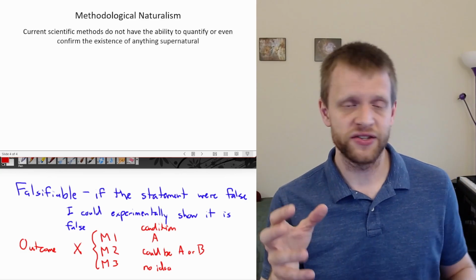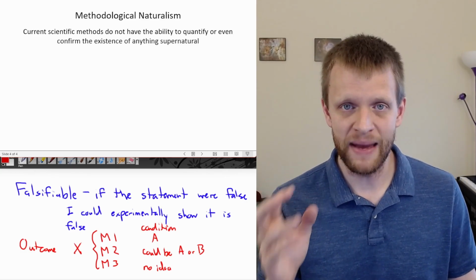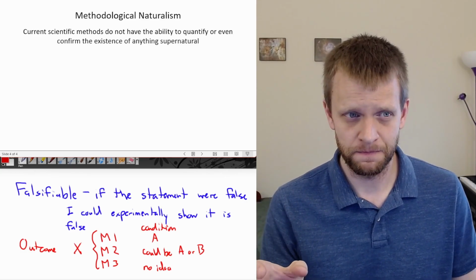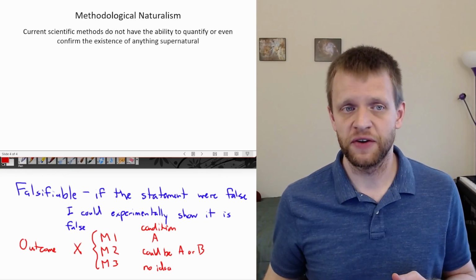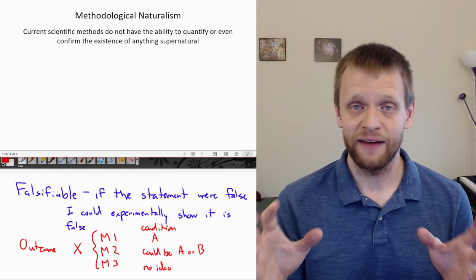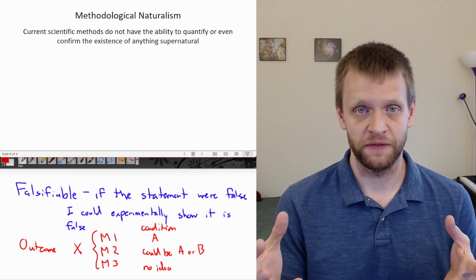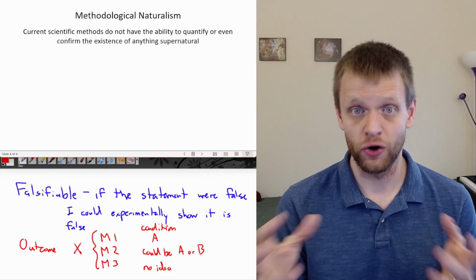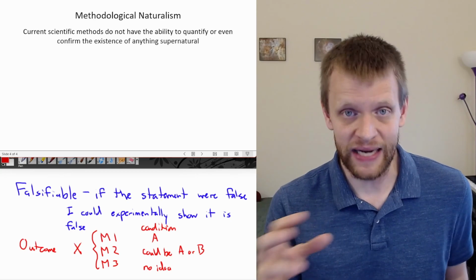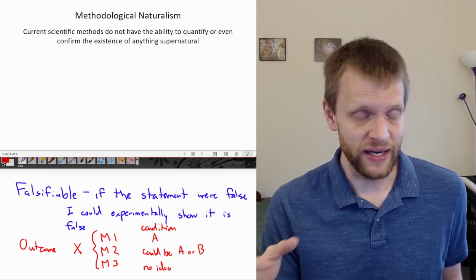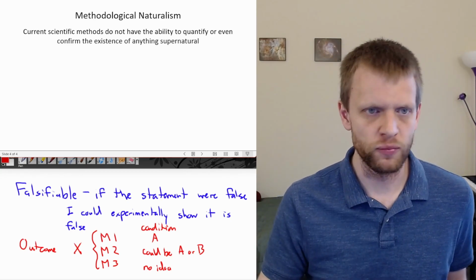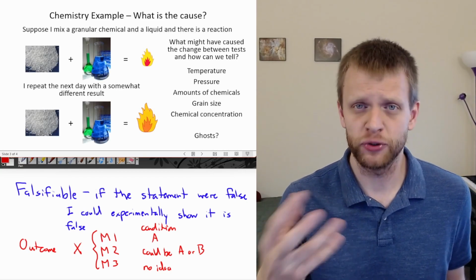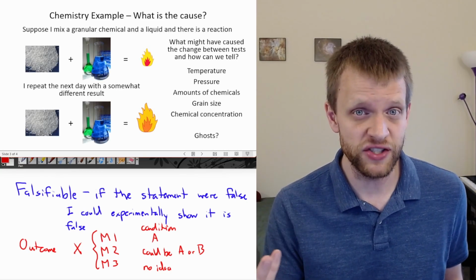This is related to something in science called methodological naturalism. Current scientific methods don't have the ability to quantify or even confirm the existence of anything supernatural. Again, if we were saying the temperature of the room was affecting this, we have ways of measuring temperature.